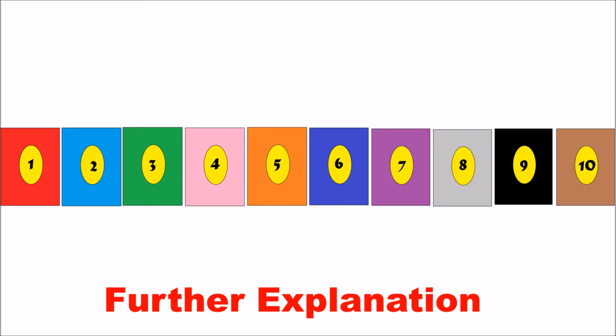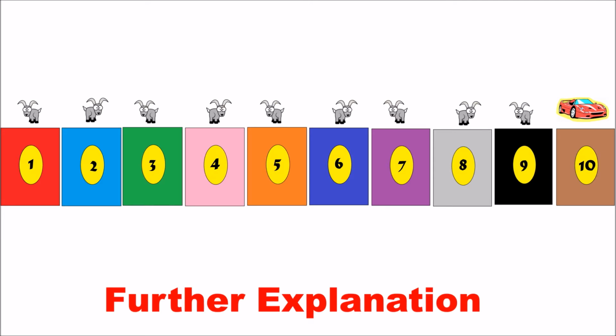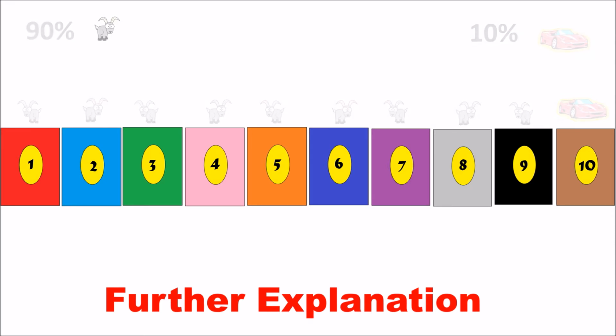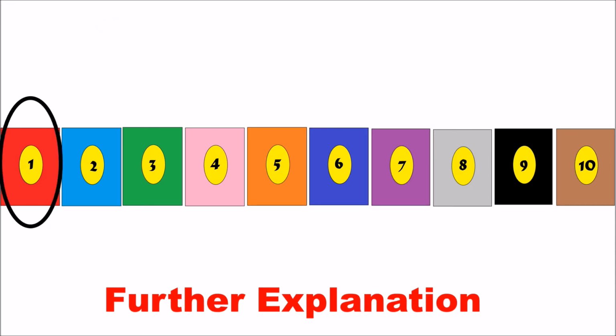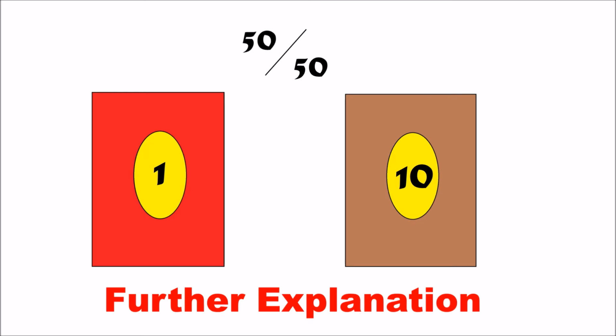Further explanation. The same principle of the problem applies if we increase the number of doors. Here are 10 doors. Behind 1 is a car, and behind 9 are goats. There is a 90% chance of picking a goat and a 10% chance of picking a car to begin with. Let's say door 1 is picked. Remember, Monty Hall knows what is behind each door, and he reveals 8 of the doors which have goats behind them, leaving 2 doors remaining.